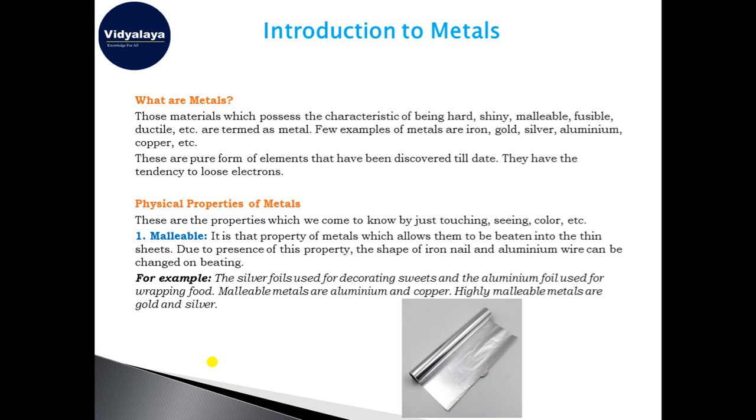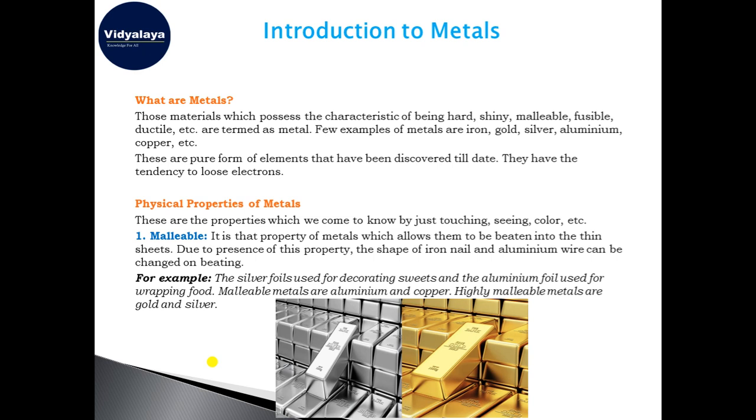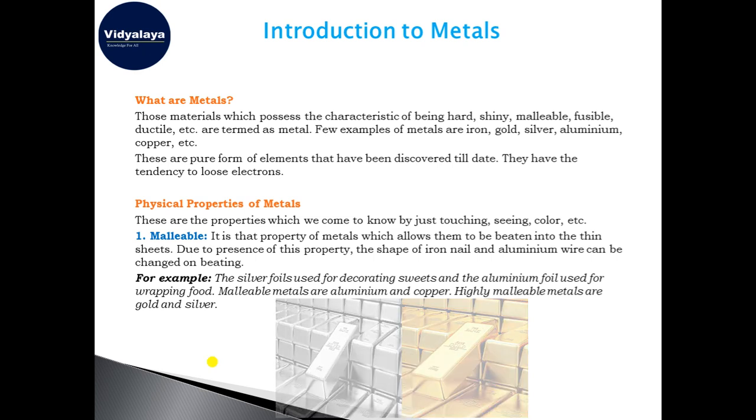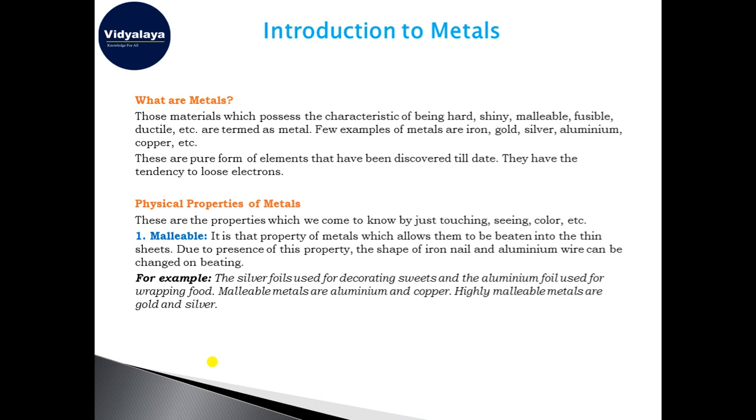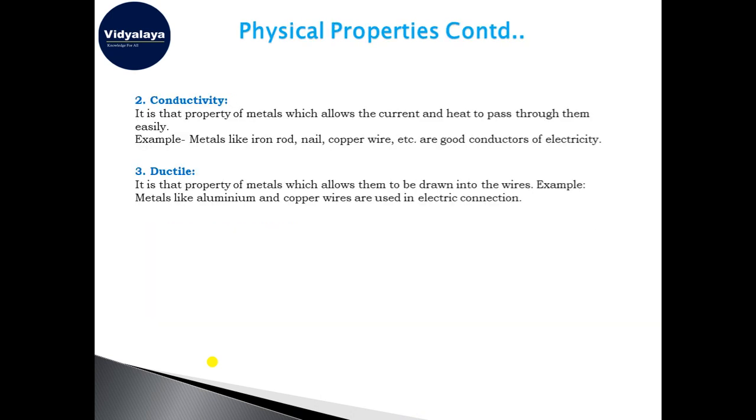We have some elements which are very malleable, like gold and silver, and other metals are malleable in nature. They have good malleability. The most malleable elements are gold and silver. You can see gold and silver are the two examples of the most malleable substances. Now we will move to another topic, that is the conductivity.